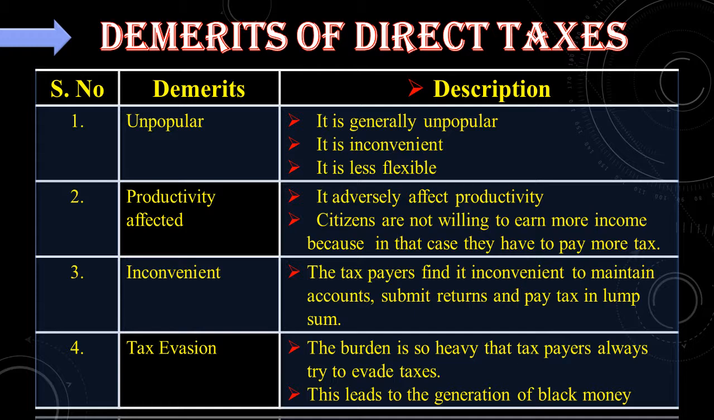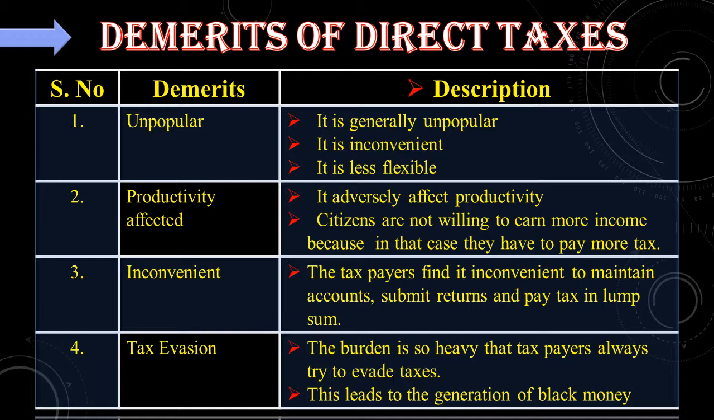Then next is productivity affected. It adversely affects productivity. See the reason given: the citizens are not willing to earn more income because in that case they have to pay more tax. If you are earning more and more, you have to pay more and more tax also. Inconvenient: the taxpayers find it inconvenient to maintain accounts, submit returns, and pay tax in lump sum. What do you mean by lump sum? Large in amount.